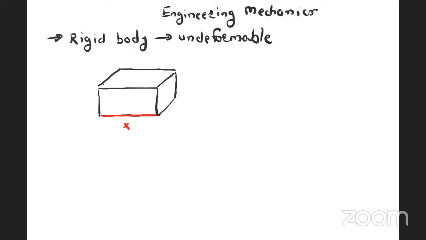Horizontal dimension is x dimension. Vertical dimension is y dimension. And this dimension, thickness, is called z dimension.